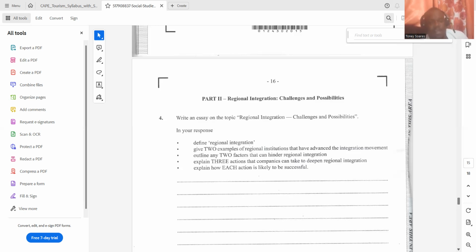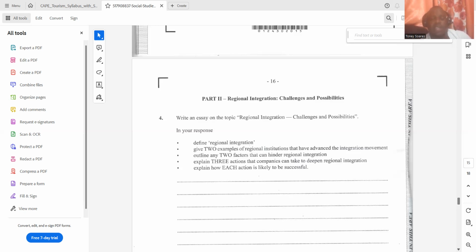Next part says now explain 3 actions that companies can take to deepen regional integration, and you are to explain how each action is likely to be successful. So again, right here, you're going to state your action, then you give your justification or you explain why each is likely to be successful. So after you state your action, you just say, this is likely to be successful because, and you continue.